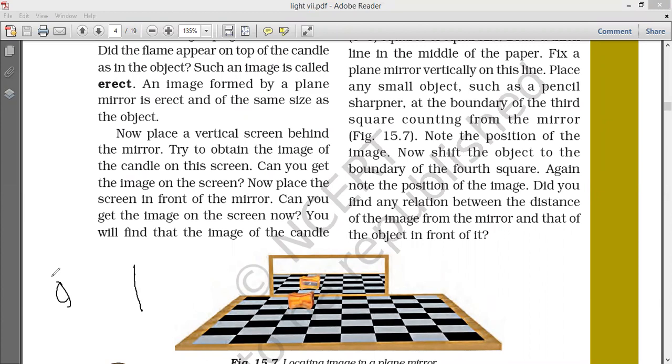You are here, your eye is there, you are observing. Suppose this is the object. You are in a position to see the object, light rays are falling, and the image is also on this side. This is called a real image, and an image like here is called imaginary, virtual.